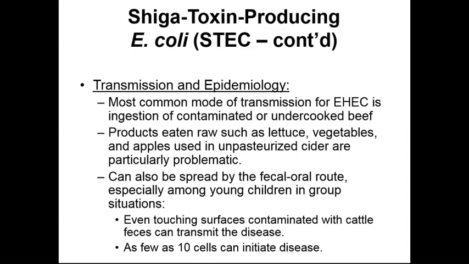If we look at how it's transmitted and the epidemiology of this, the most common mode of transmission for the EHEC is going to be the ingestion of undercooked or contaminated beef products. These products can be eaten raw, but generally speaking need to be cooked. These can include raw lettuce, raw vegetables, apples, and unpasteurized cider. These have been associated with transmitting these diseases, and it's recommended that if you want to minimize your chances, cook them or at least blanch them.